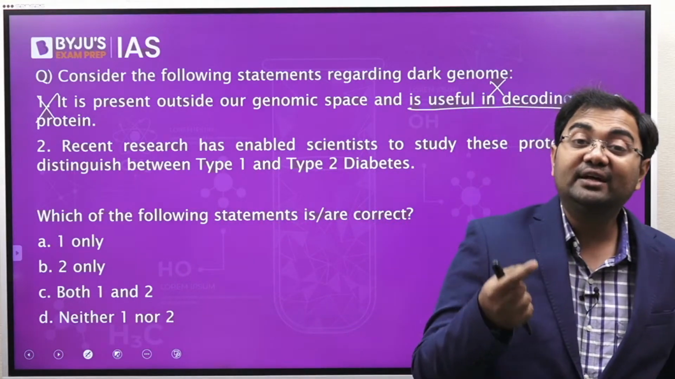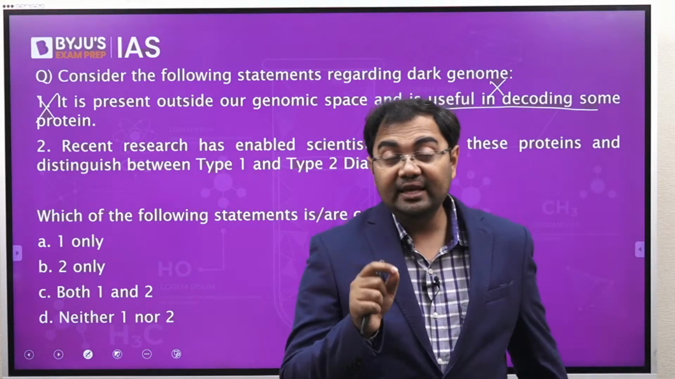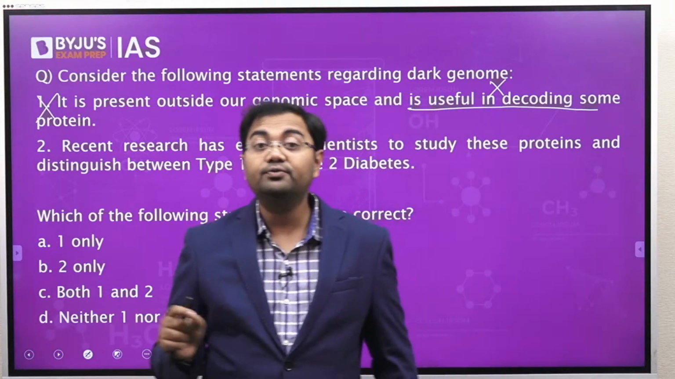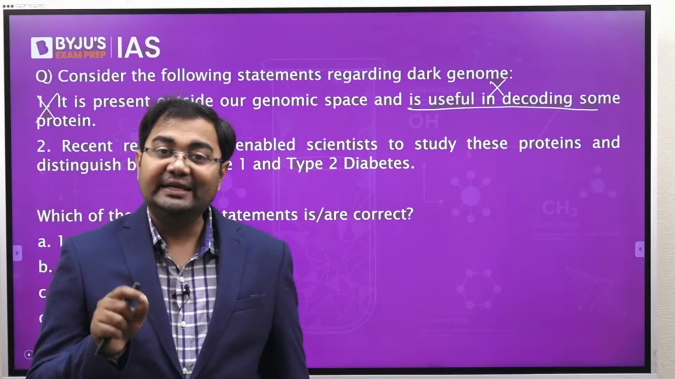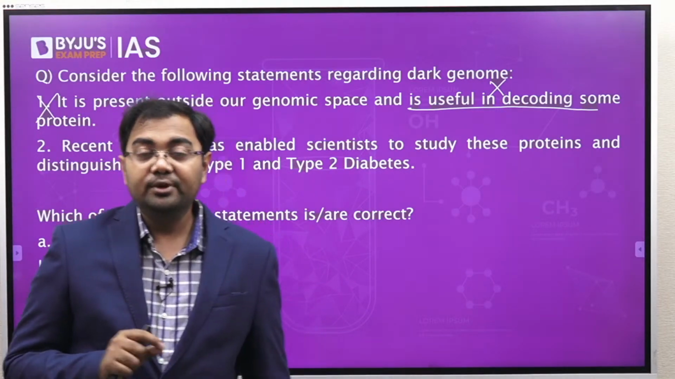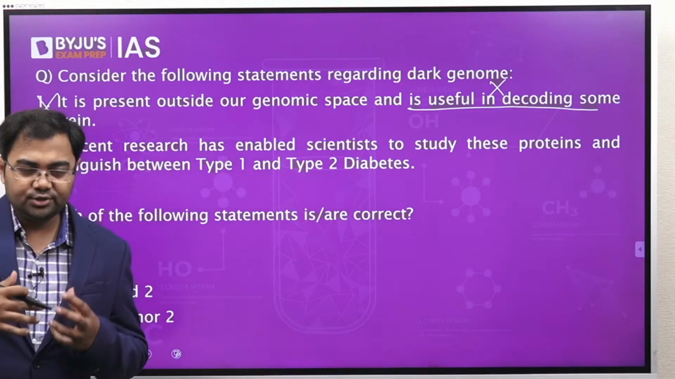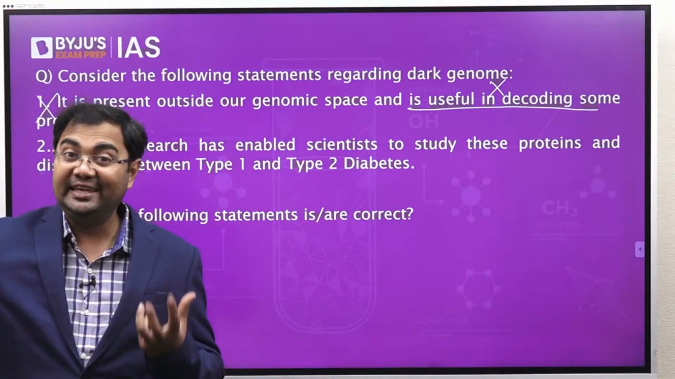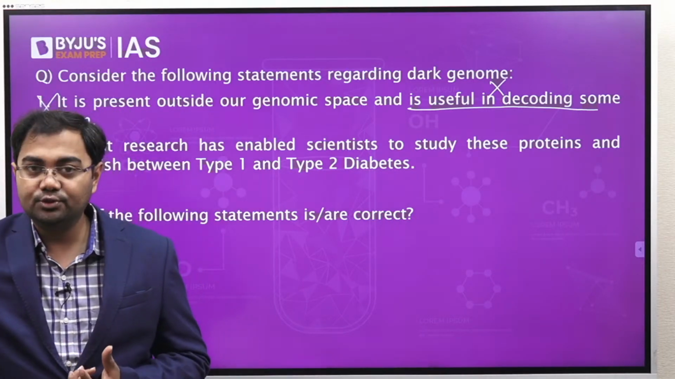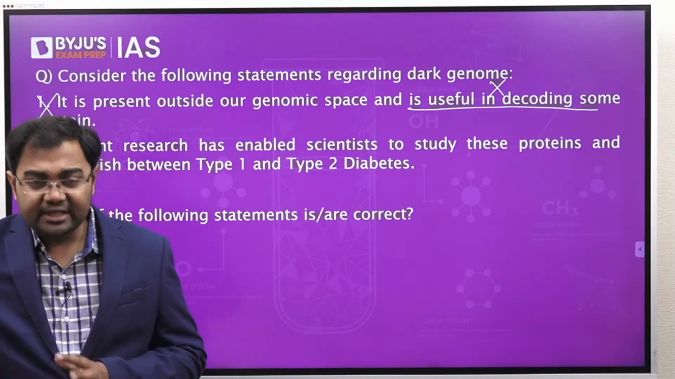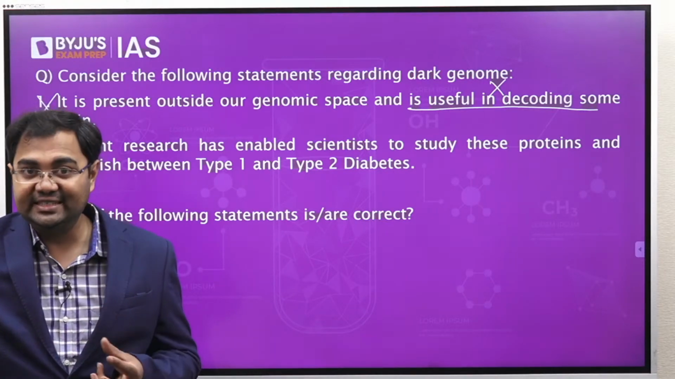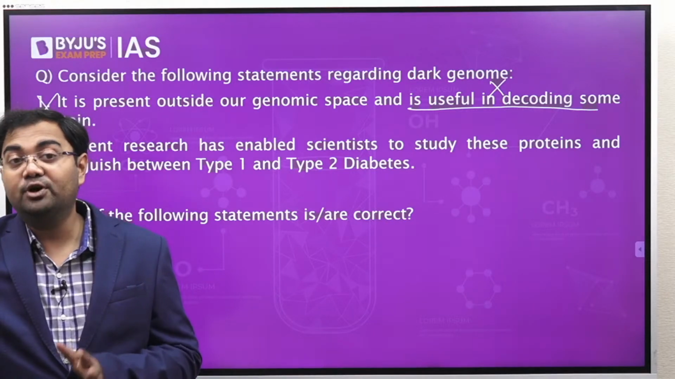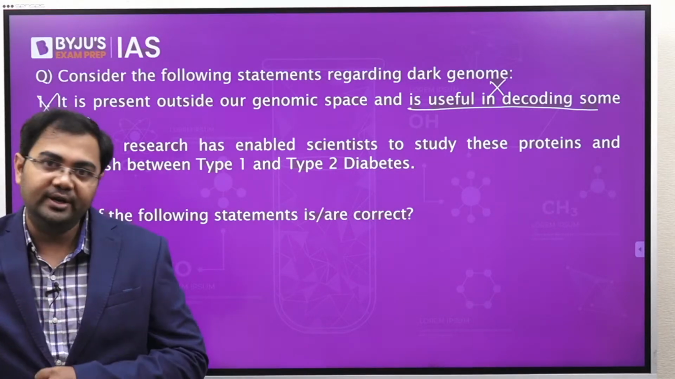Now, where did the dark genome come in the news? It came in the news from the perspective of two mental disorders: schizophrenia and bipolar disorder, because these are two disorders which are not very well understood yet. That's why the diagnosis and the treatment of these two have not been very easy.